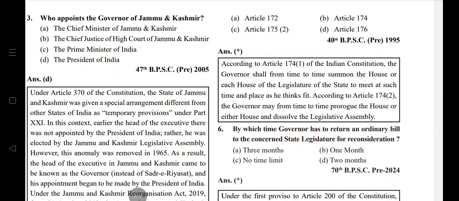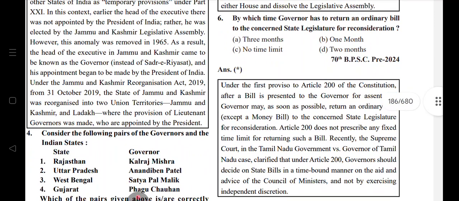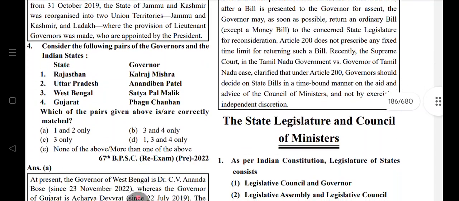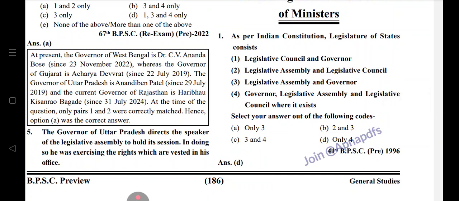Summon the house. Each house of the legislature must not go more than six months without meeting, Article 174. The Governor can from time to time prorogue either house, and can dissolve the Legislative Assembly. The Governor has returned an ordinary bill and concerned the state legislature for recommendation. Article 2 does not prescribe a fixed time limit. State legislature or council of ministers. Constitutional legislature of the state. Consent to the assembly. Assembly, legislature or Governor.